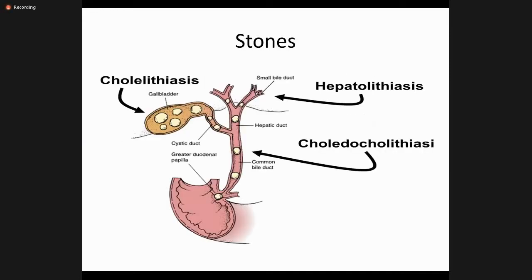So this is a diagrammatic presentation. You can see this, the stones from the gallbladder, the stones can come, they enter the cystic duct, and then they enter the common bile duct, and they can obstruct the bile duct at various levels. They can be primary stones within the liver, which is primary hepatic stones. When there is a biliary stasis or infection, the primary stones can be formed within the biliary system, and then they can cause jaundice. So hepatolithiasis, choledocholithiasis, and cholelithiasis.